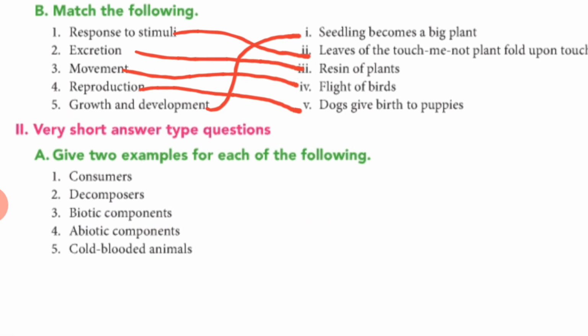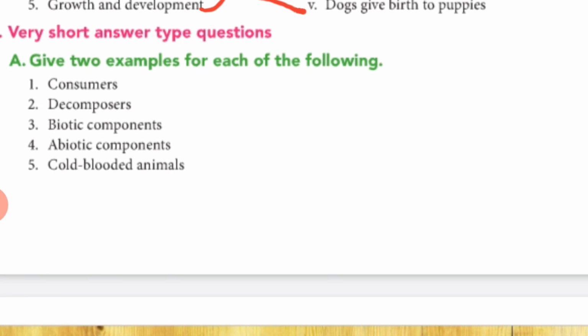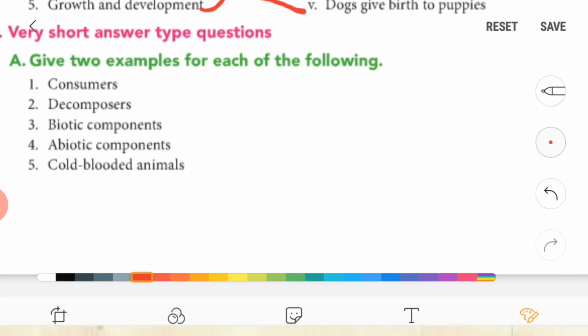Now let's see two examples. So here first one is consumers, so goat, lion, deer, elephants, these all are called consumers. Second, decomposers, so fungi and bacteria are called decomposers. Third one, biotic components, so animals and plants both are called biotic components.